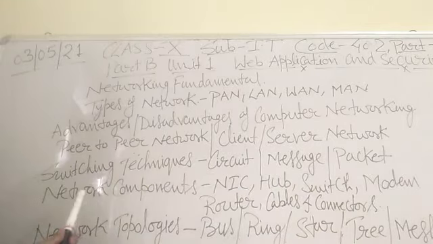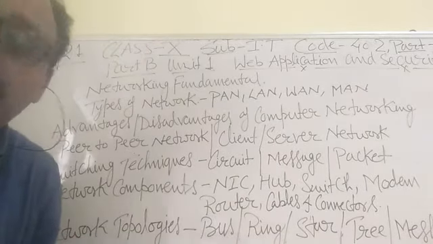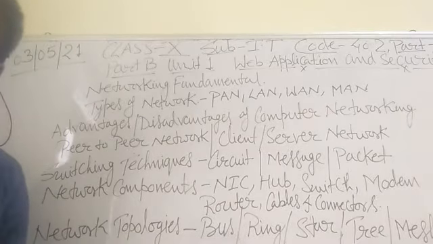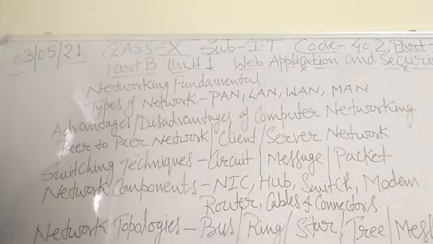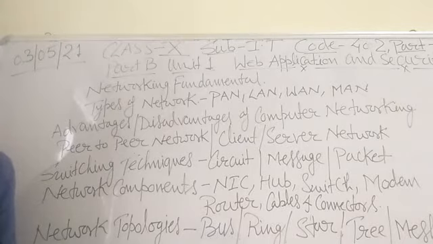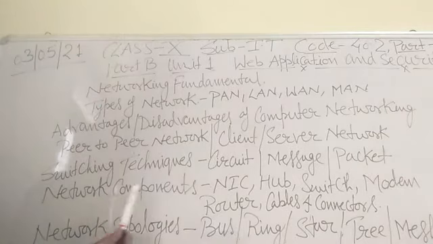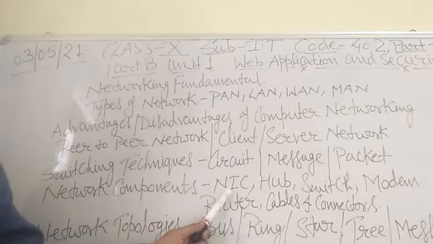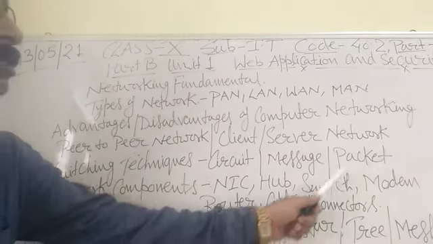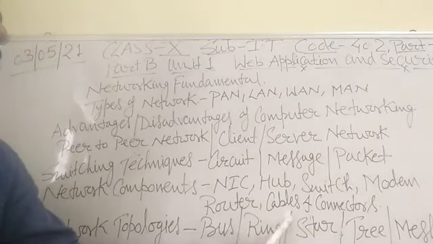Now next I am going to discuss network components. Now students, what is the use of network components? Network components include the major parts that are needed to install a network both at the office and home. Here are many components: NIC (network interface card), hub, switch, modem, router, cables and connectors.